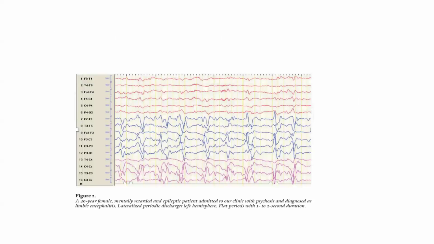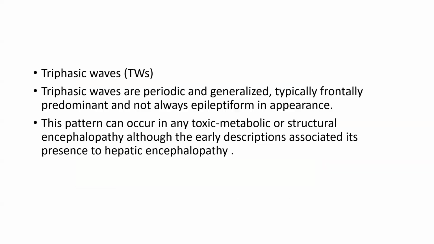So this is the EEG pattern of a patient, a 40-year-old female, mentally retarded, epileptic patient admitted to the clinic with psychosis and diagnosed as limbic encephalopathy. This EEG pattern is showing lateralized periodic discharges in the left hemisphere, with a flat period of 1 to 2 seconds duration.